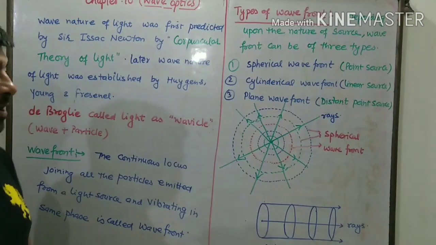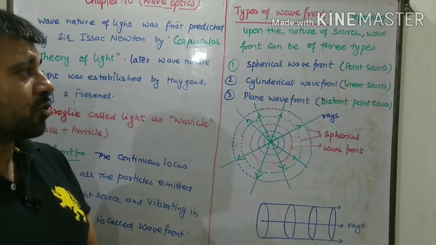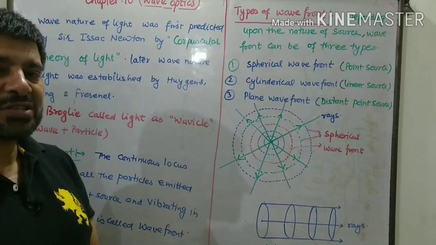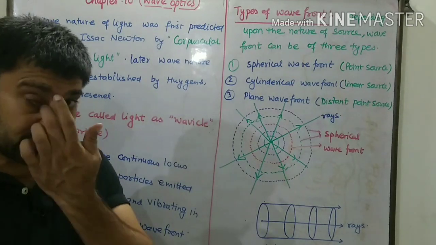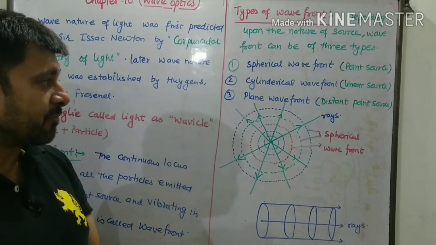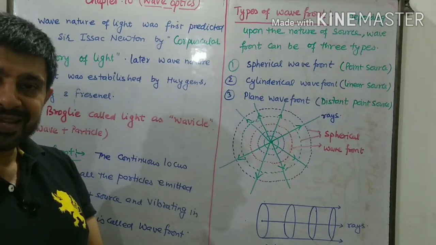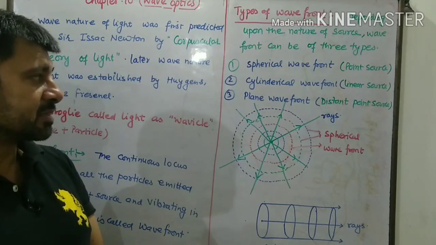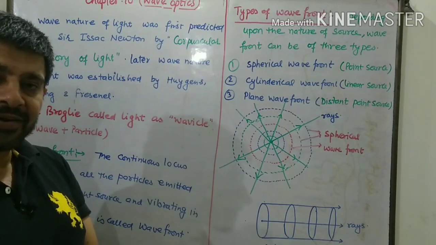Types of wavefront. How many types of wavefront do we know? Depending upon the nature of the source, a wavefront can be of three types. First, spherical wavefront: if the source is a point source, then the wavefront will be spherical. Number two, cylindrical wavefront: if the source is a linear or cylindrical source like a slit, then the wavefront will be cylindrical.